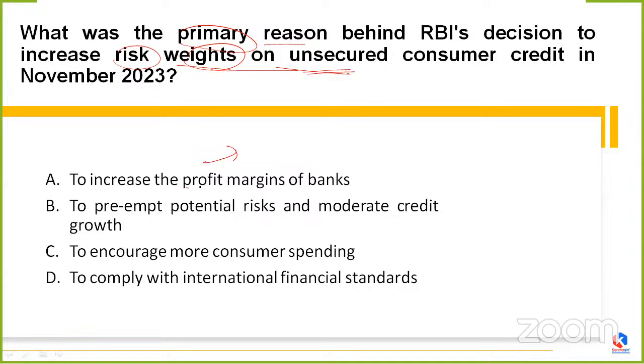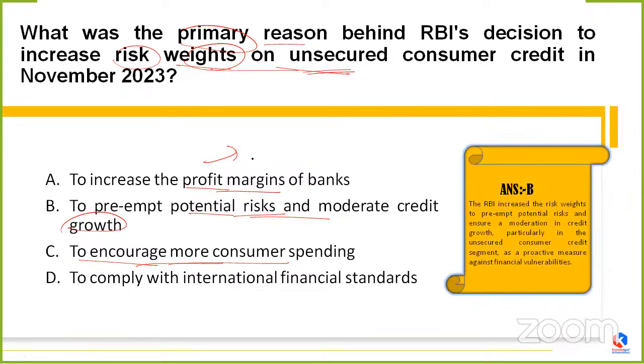A, to increase the profit margins of banks. B, to preempt potential risk and moderate credit growth. C, to encourage more consumer spending. D, to comply with international financial standards. So the correct option is option B, friends. It's to preempt the potential risk and moderate credit growth at the same time.